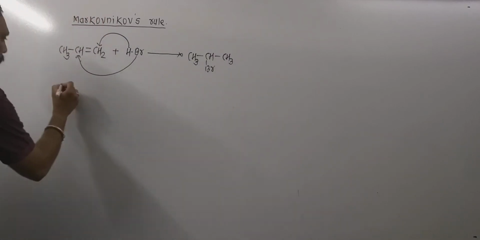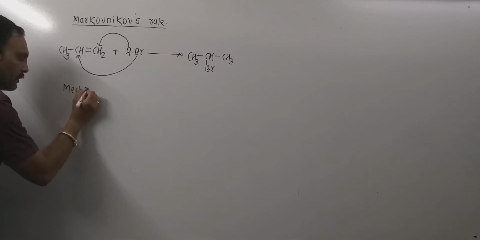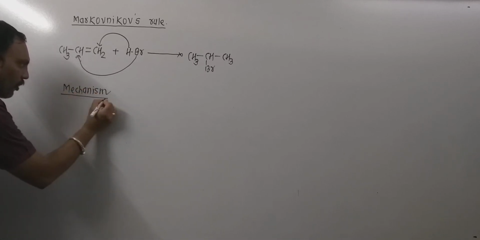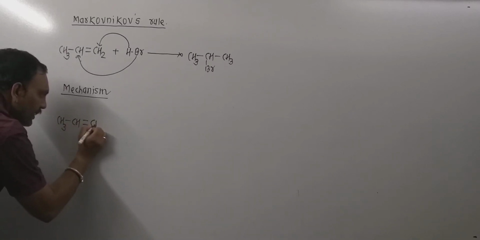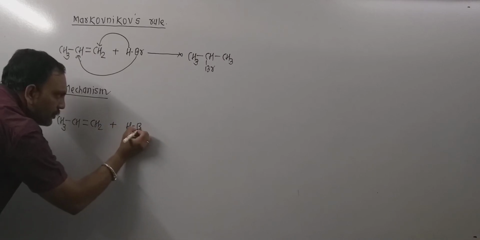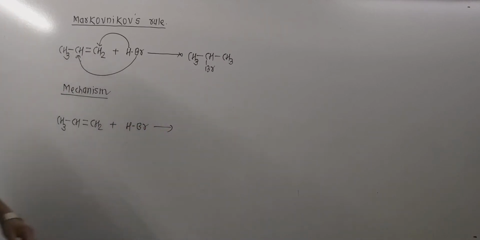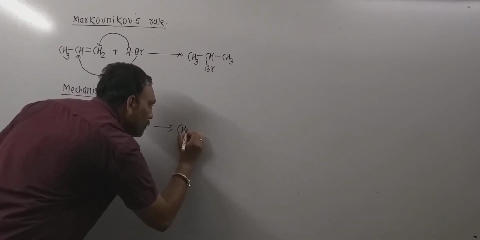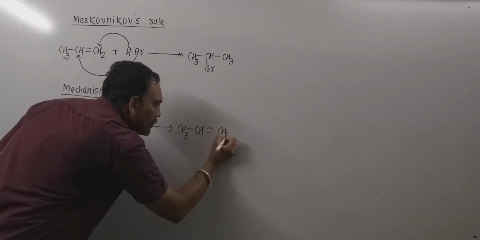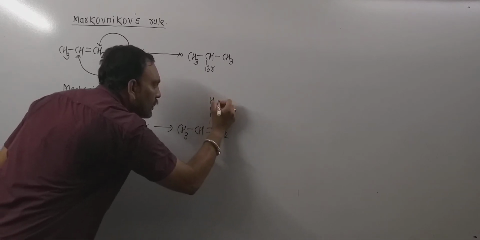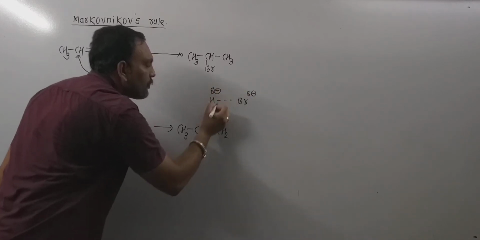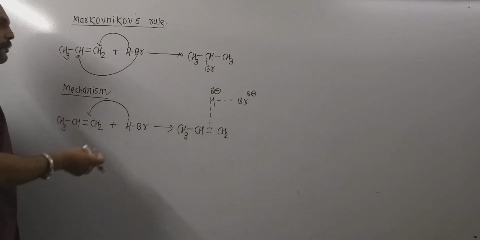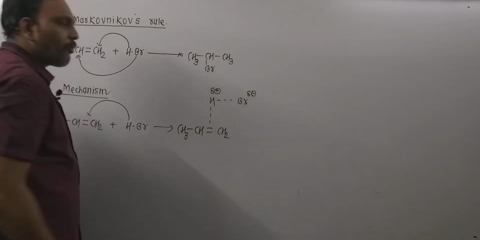Now as far as the mechanism of this reaction is concerned, what happens? First of all, this propylene gets attacked by HBr in the very first step, due to which a pi complex is formed as an intermediate. So the pi complex can be shown as, now bromine being electronegative, it is expected to carry the shared pair. So this is a pi complex.